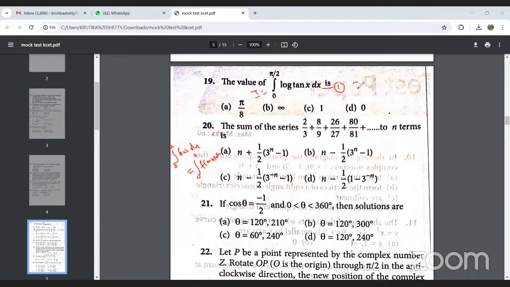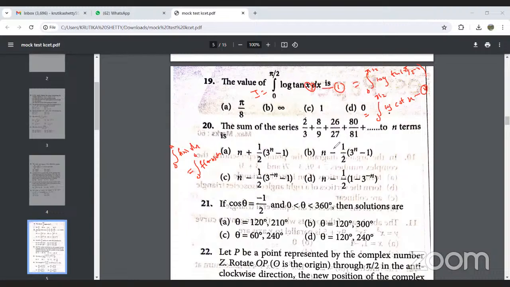I can write this as the integral from 0 to pi by 2 of log of, in place of x we need to replace it with pi by 2 minus x. So log of tan of pi by 2 minus x. On simplifying, this will be equal to the integral from 0 to pi by 2 of log of cot x, and this will be equation number 2.